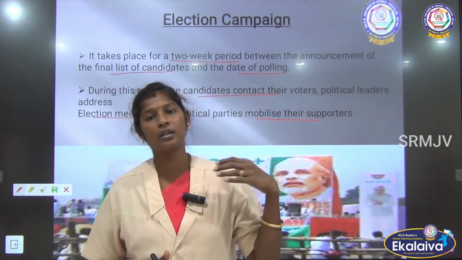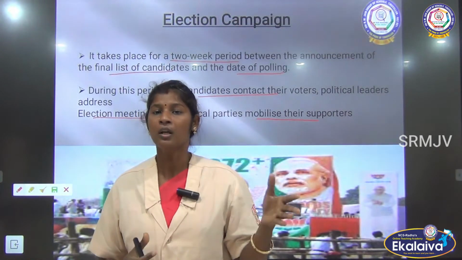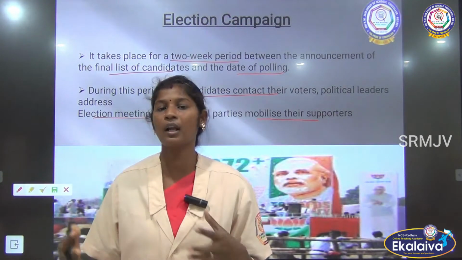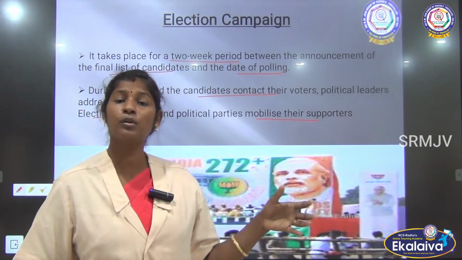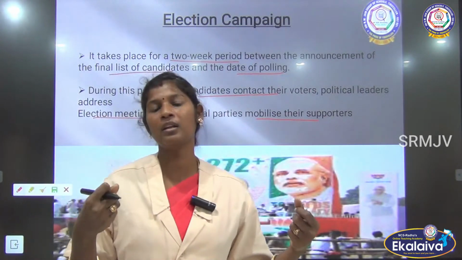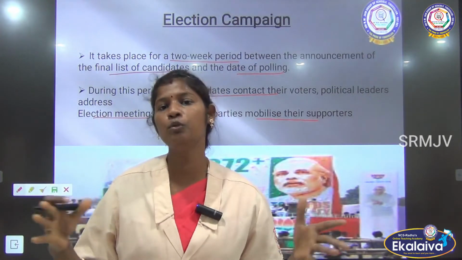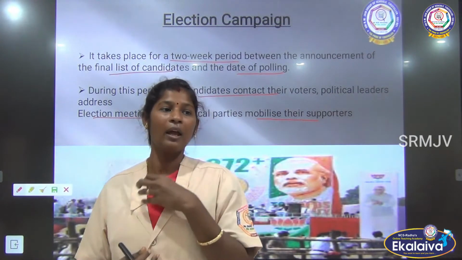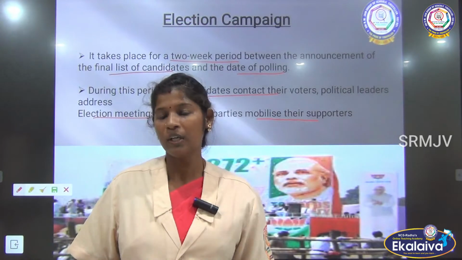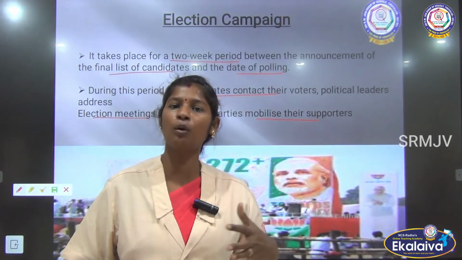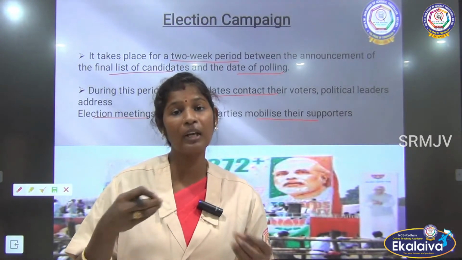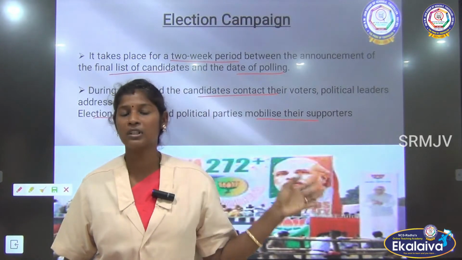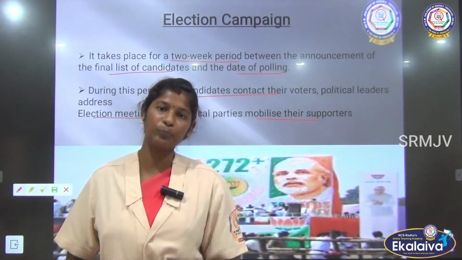You can see that a lot of meetings are held by the political parties, and they address large gatherings. Also during election campaigning time, all the newspapers and television channels focus on election related stories, and they hold some debates also. So during the election campaign, we can see a lot of election related things on television, newspapers and everywhere.